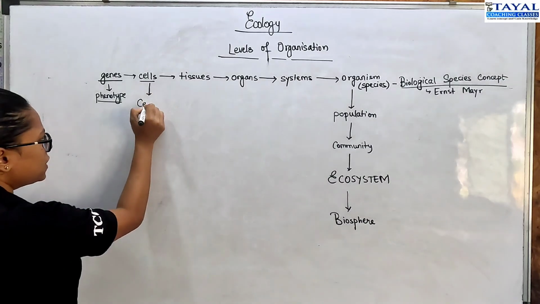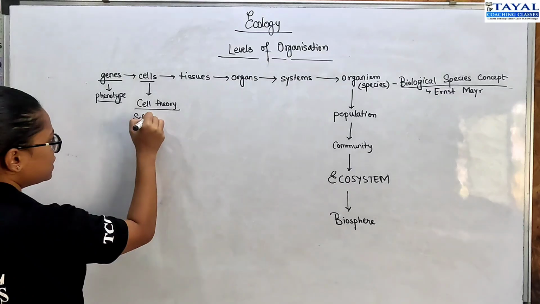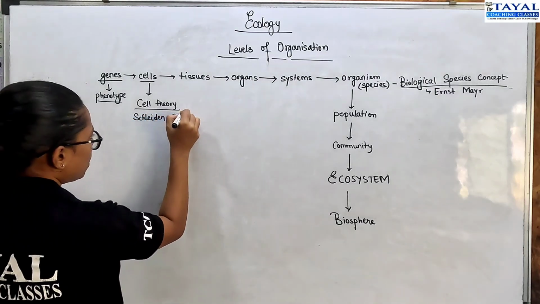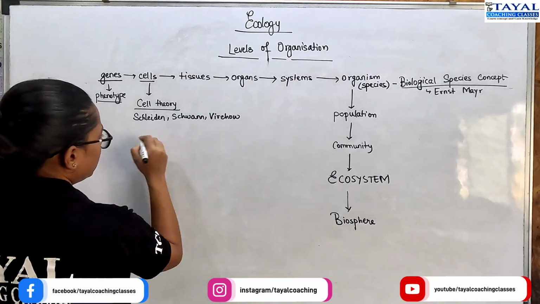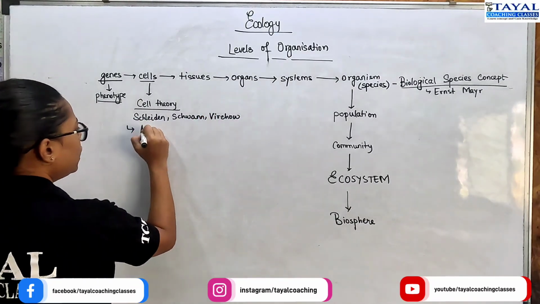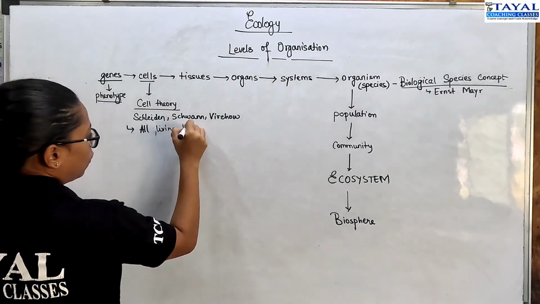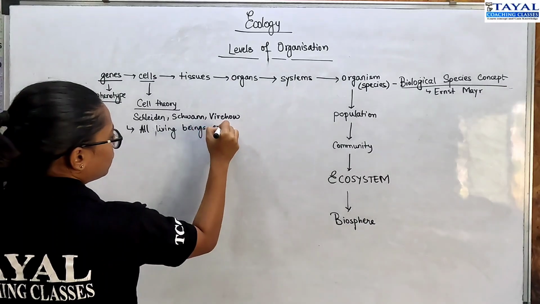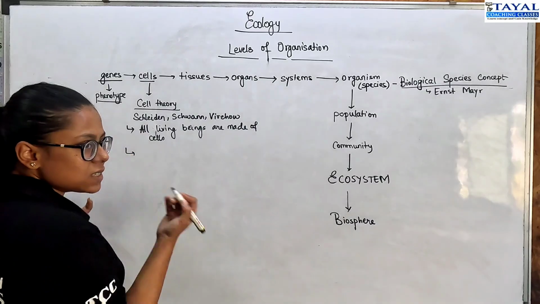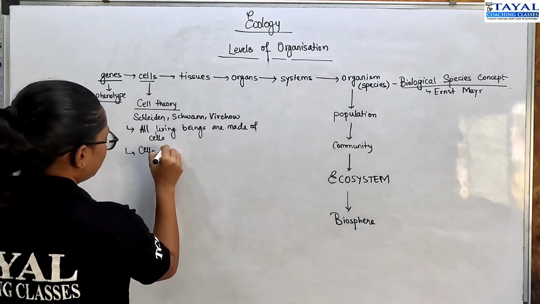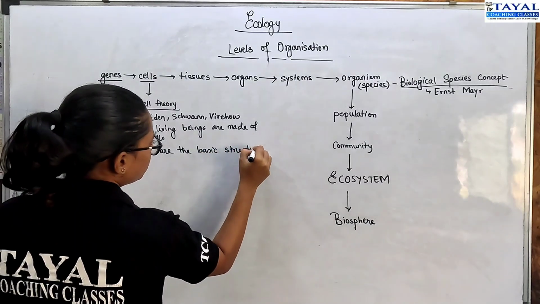Now, genes are a component of the cells. Cells, as we know, given by the cell theory, which was proposed by Schleiden, Schwann, and Robert Virchow. It gives you three postulates: that all living things are made up of cells. Next, cells are the basic structural and functional unit of life.